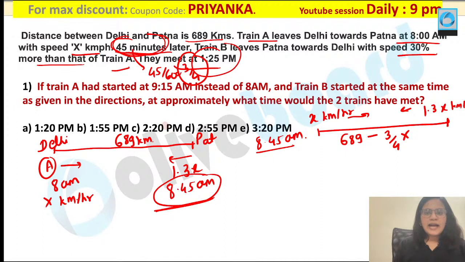They are meeting at 1:25 PM. Now this part is very important. They are meeting at 1:25 PM over here. Can you tell me what would be the total time? Can anybody tell me what would be the total time over here?